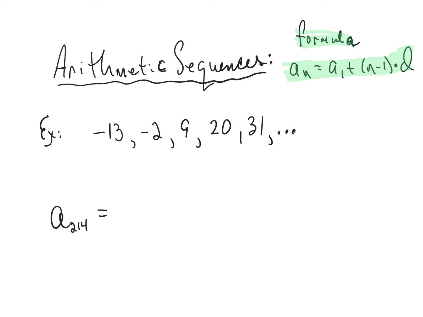Okay, where we left off yesterday was looking at what were called arithmetic sequences. Those are going to be sequences in which the difference in consecutive terms is constant. So if you look at the example I have on the screen and you subtract any consecutive terms, as an example, 31 minus 20, 20 minus 9, 9 minus a negative 2, negative 2 minus a negative 11, what we get every single time is 11.